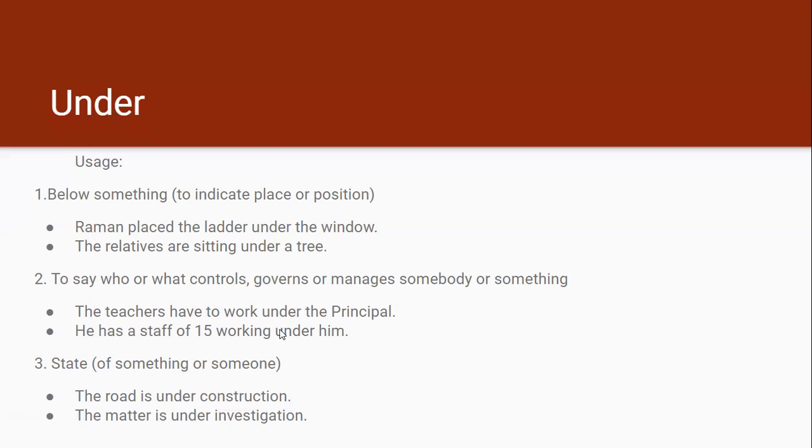He has a staff of 15 working under him. So who is the manager? Who is the controller? The one who governs, controls, manages? Him. So under him. Him is preceded by under. Him has the authority.